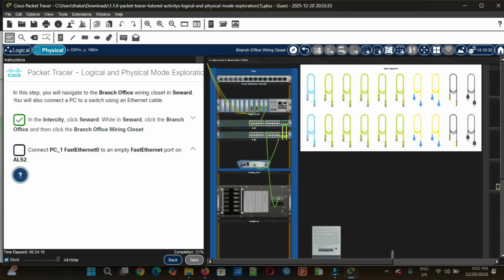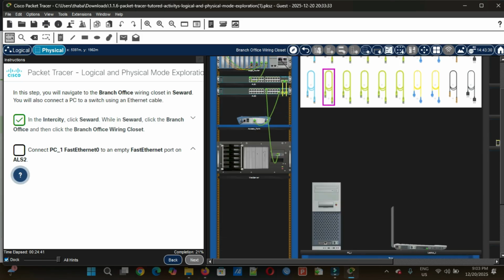Okay, let's start. You are now at the branch office wiring closet. It says connect PC1 FastEthernet0 to an empty FastEthernet port on. Let's go to our Ethernet port.